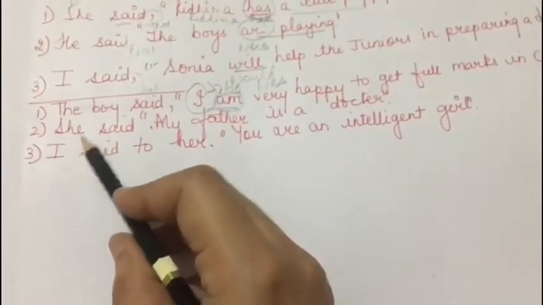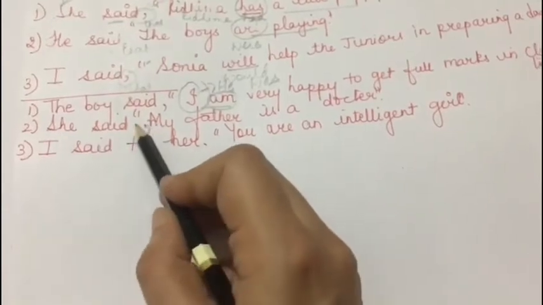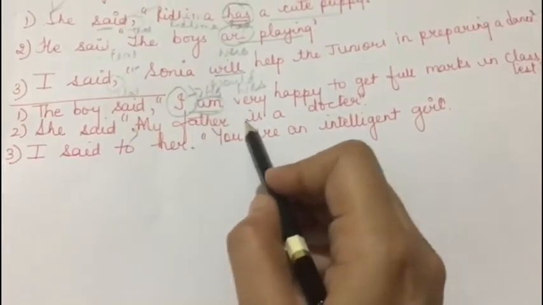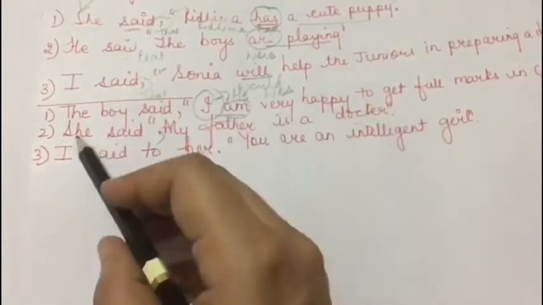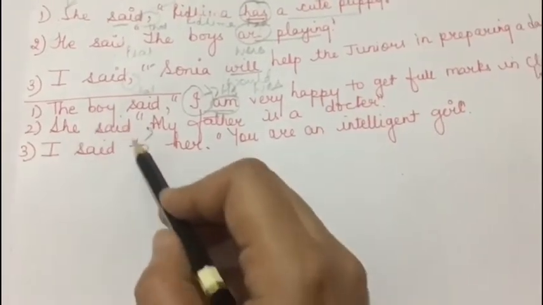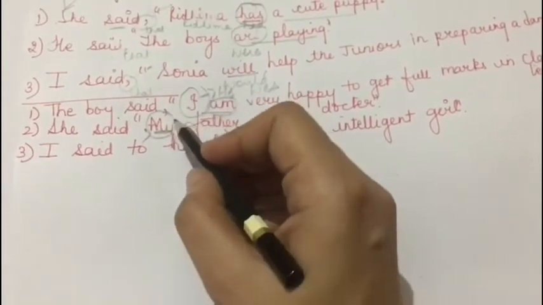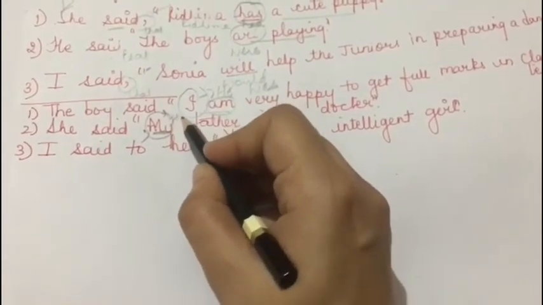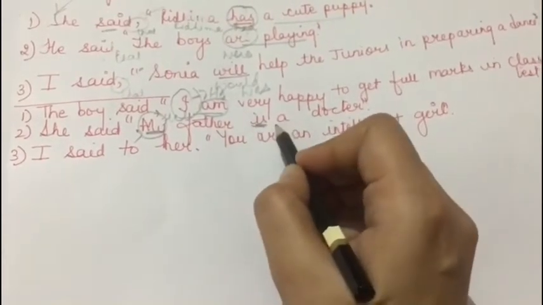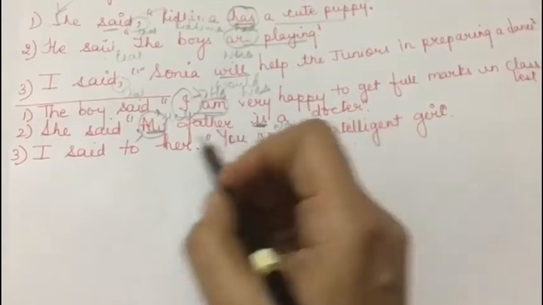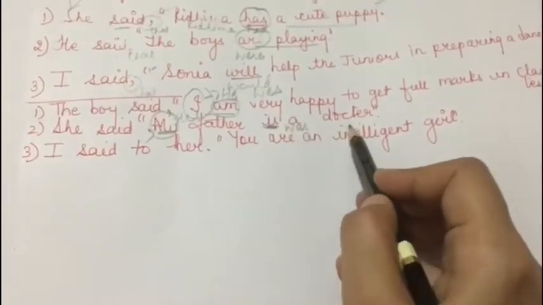Next is, she said, "My father is a doctor." Now we again have to change the sentence. So it will be, she said that my will get, this is the pronoun over here, and my will get converted into her. Father is a doctor, is will get converted into the past form, that is was. So she said that her father was a doctor.